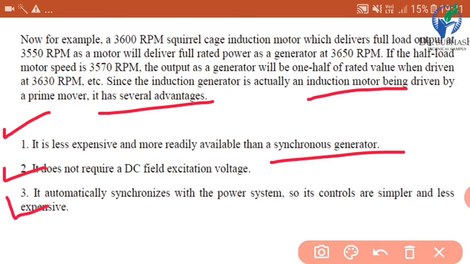It automatically synchronizes with the power system, so its controls are simpler and less expensive. For a synchronous generator, if we have to put it in a system, first we have to synchronize it with the system, and it is compulsory. But an induction generator automatically synchronizes with the power system. So controls are simpler and less expensive. So this is the advantage for induction generator.